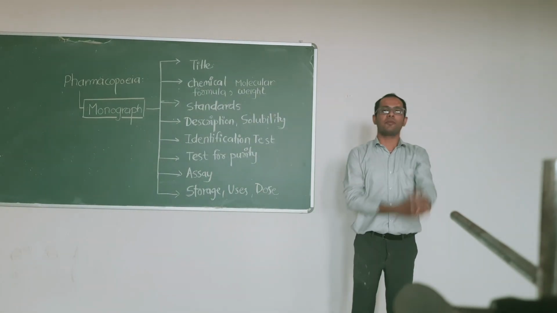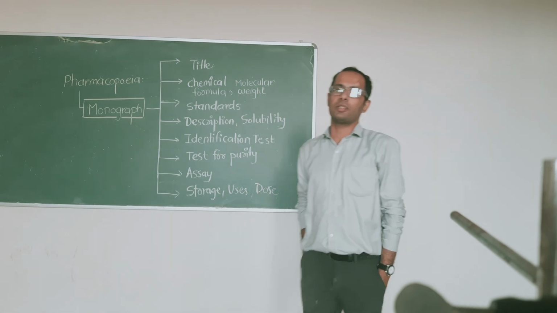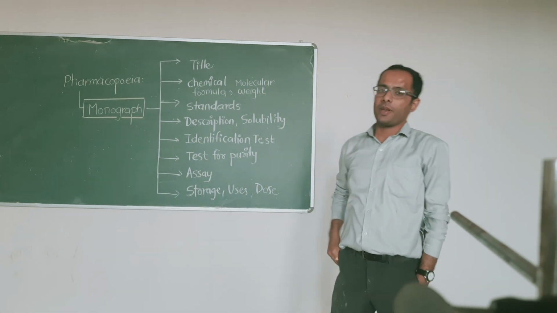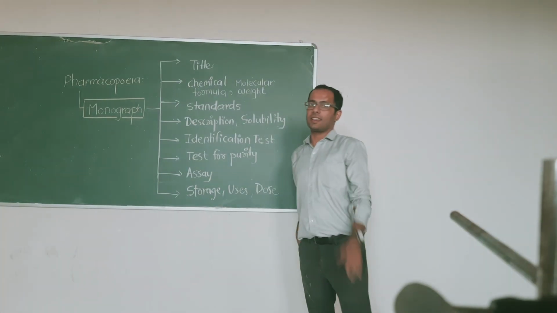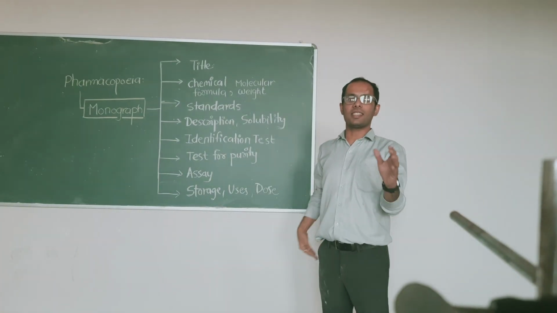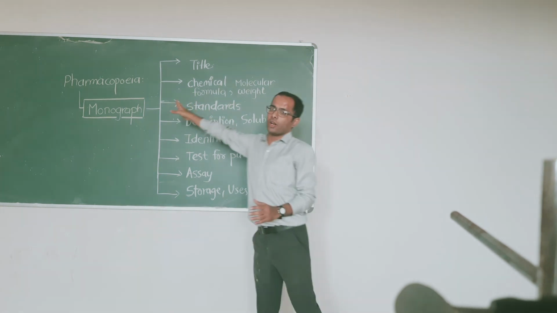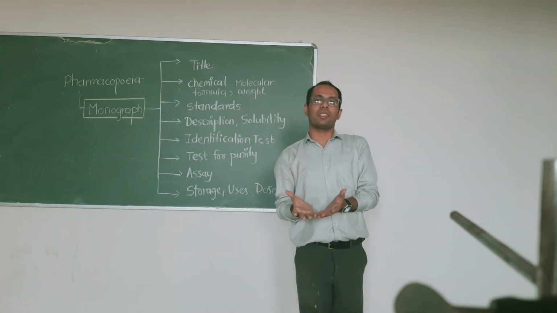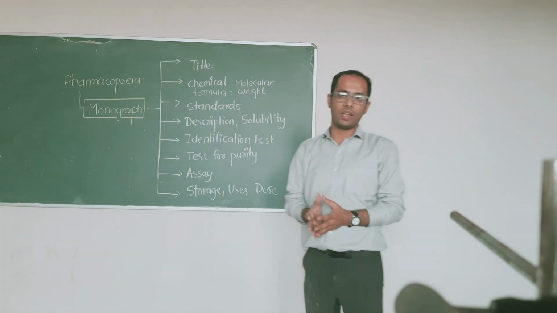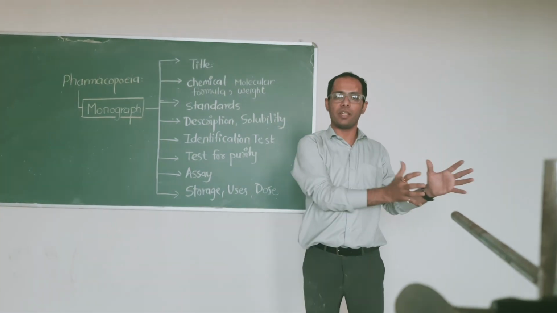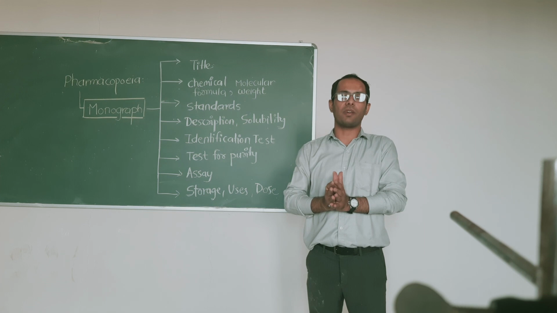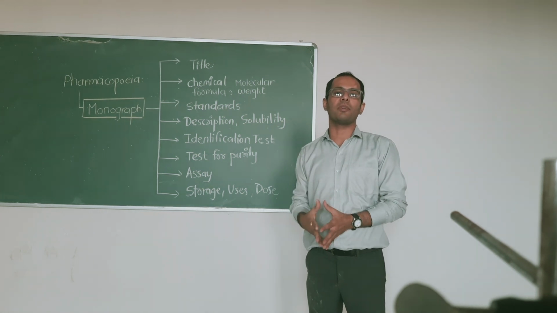Okay, hello students, and today we are talking about pharmacopoeia and the contents of the monograph. Majorly we are discussing the contents of the monograph. As you can see, the monograph is part of the information provided in the pharmacopoeia. Some information is general information, and some information in the pharmacopoeia is specific to a chemical entity.